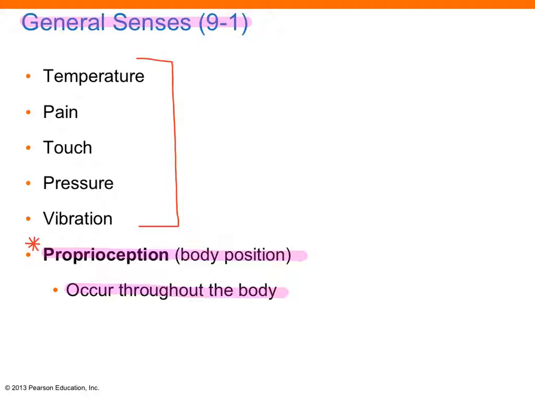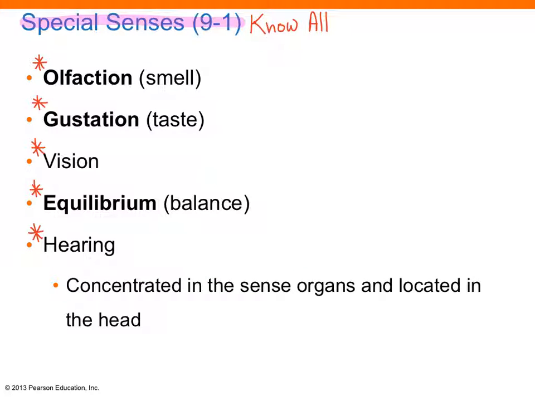Let's move into the general senses. They include temperature, pain, touch, pressure, and vibration. Proprioception is body position and it occurs throughout the body. The special senses include the 5 main senses. Know all these. Olfaction is smell, gustation is taste, vision, equilibrium is balance, and hearing. Hearing is very important for the human being, as we all know. Most of these are concentrated in the sense organs and located in the head.